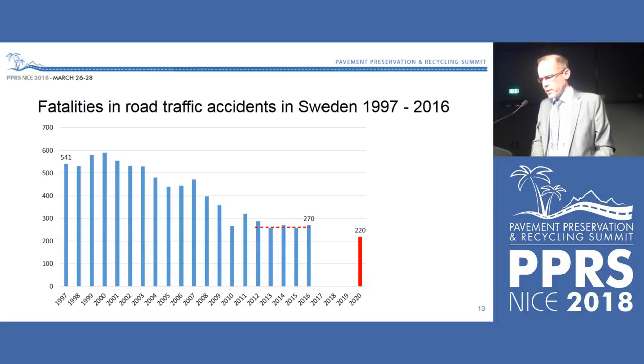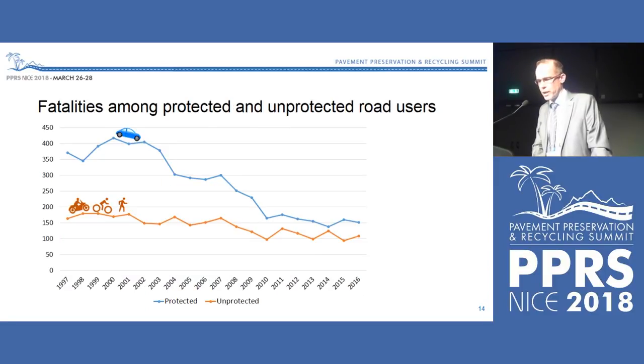Another thing that we are a bit concerned of, or an interesting finding, is that we have looked into the fatalities among protected road users and unprotected road users. The blue line here represents those who are protected, people who are basically sitting inside cars.